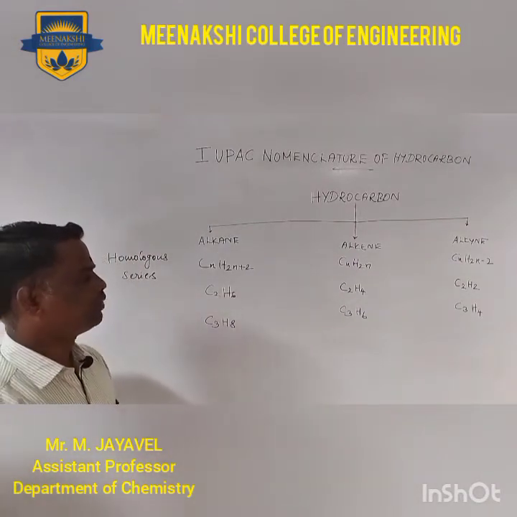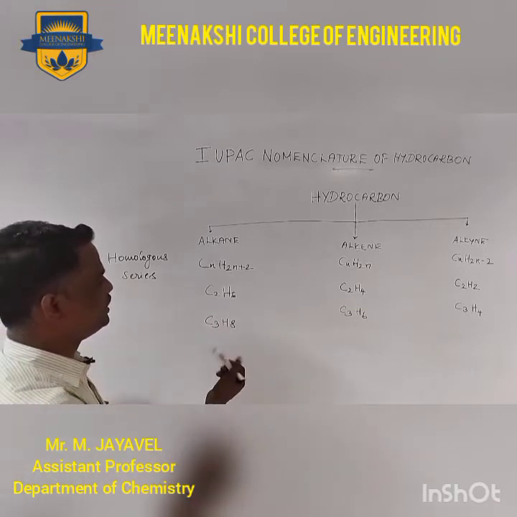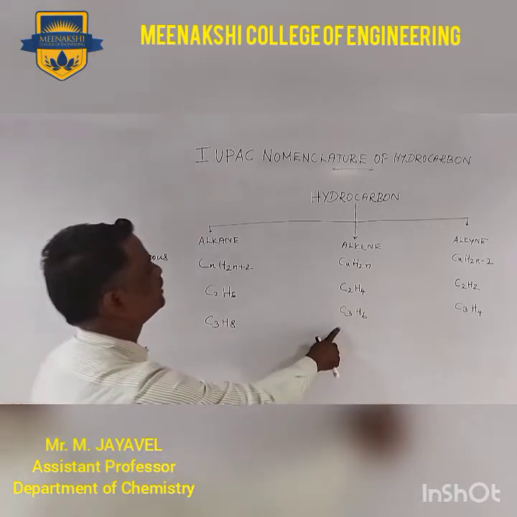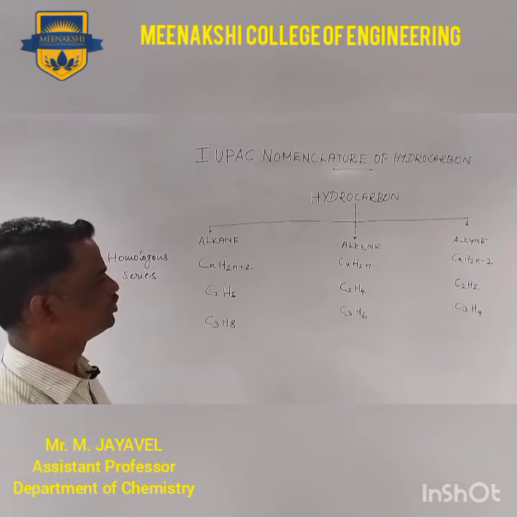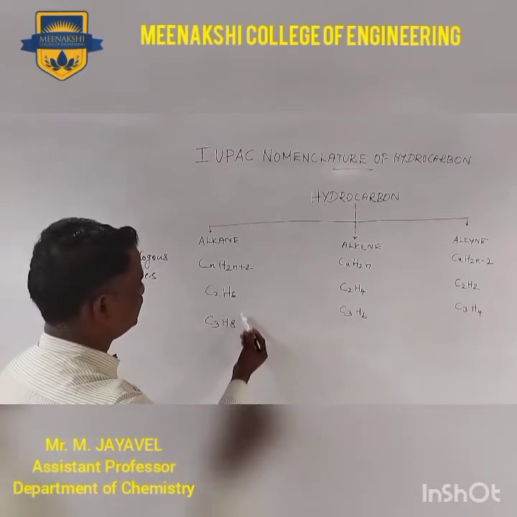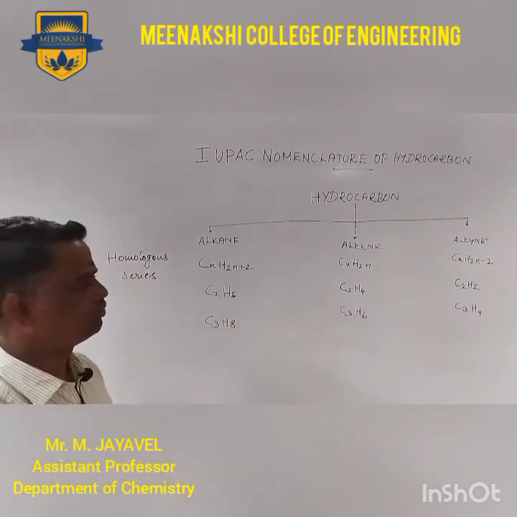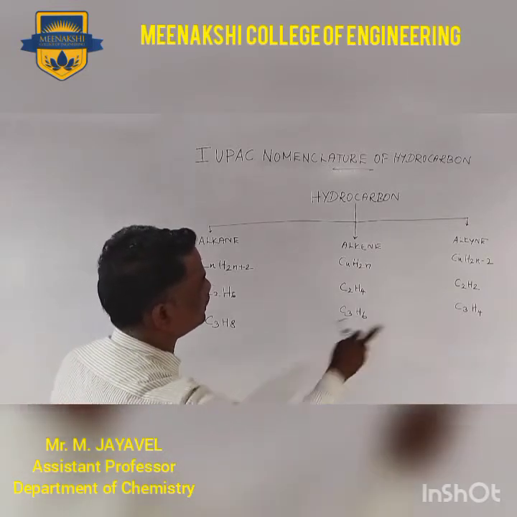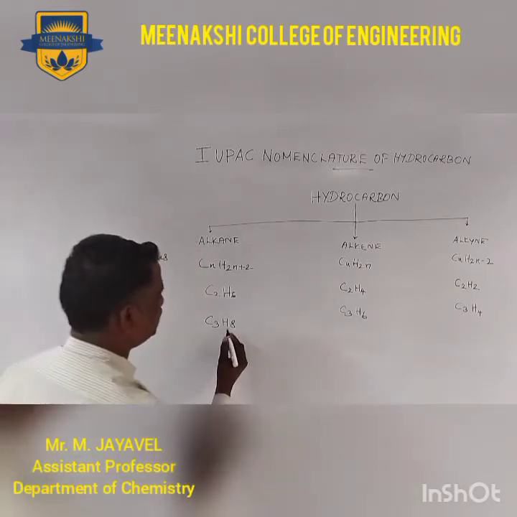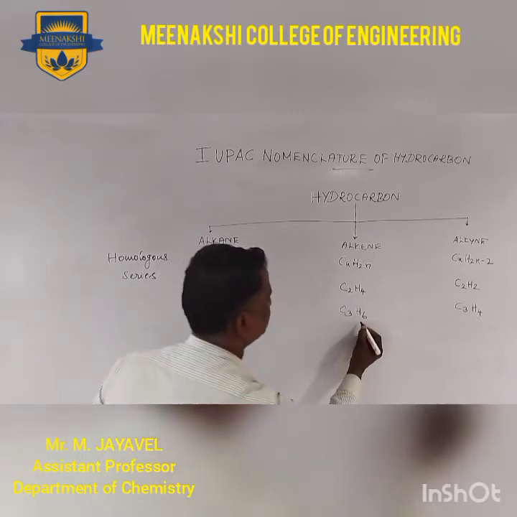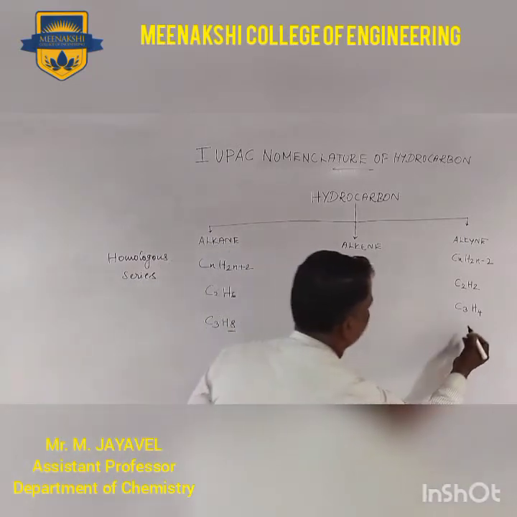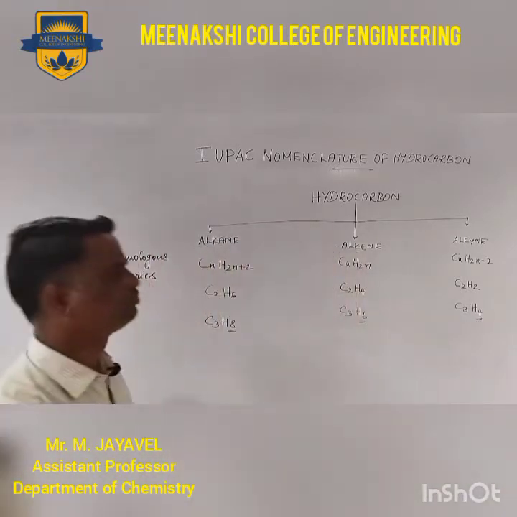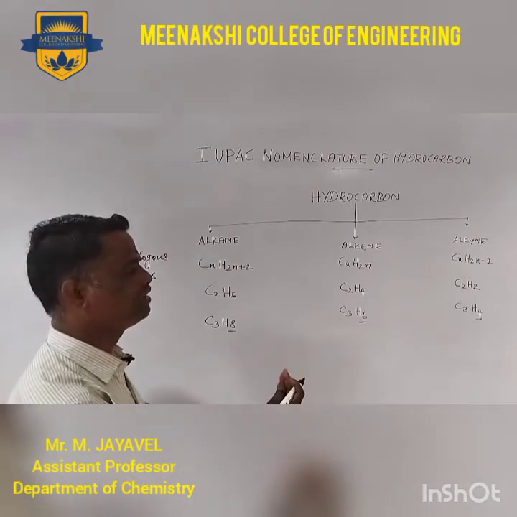One more thing: what is the difference between the alkane, alkene and alkyne systems? You can refer to the hydrogen count: here 8 hydrogen, here 6 hydrogen and in alkyne 4 hydrogen. So there is a difference in hydrogen.